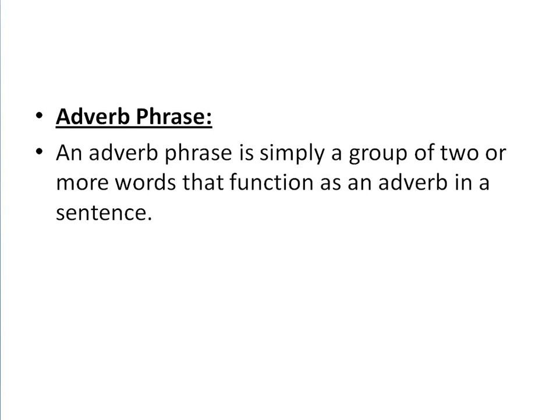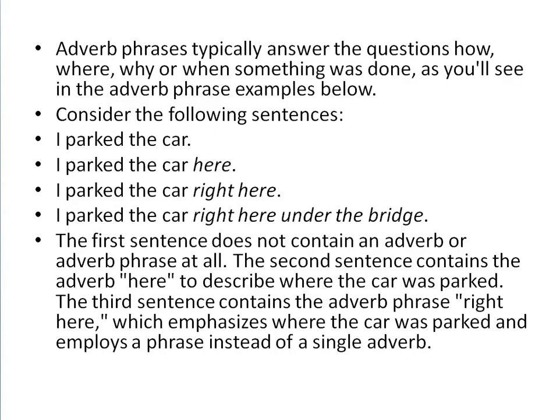An adverb phrase is simply a group of two or more words that function as an adverb in a sentence. Adverb phrases typically answer the questions how, where, why, or when something was done, as you will see in the adverb phrase examples below.